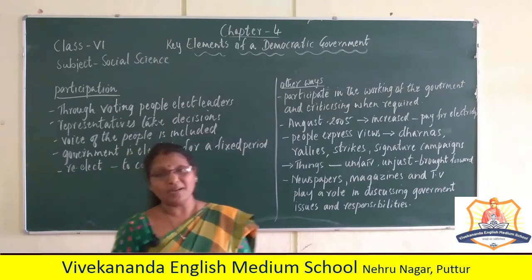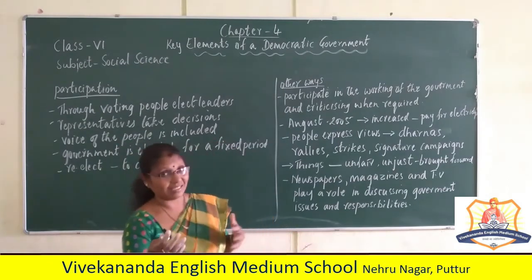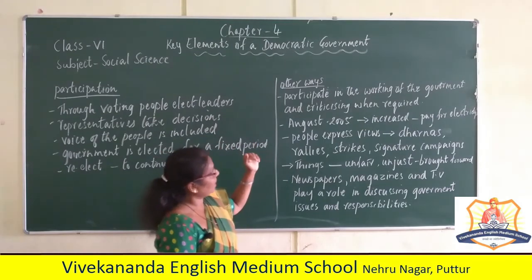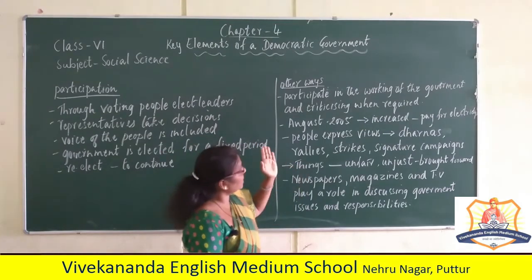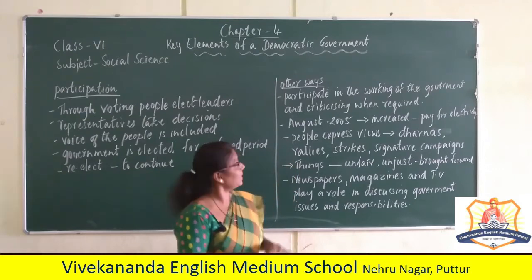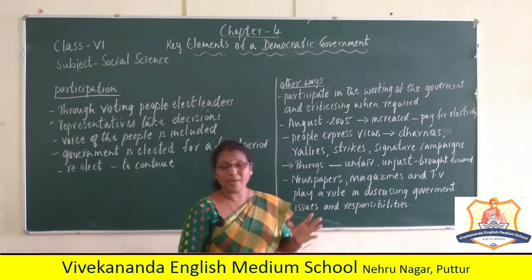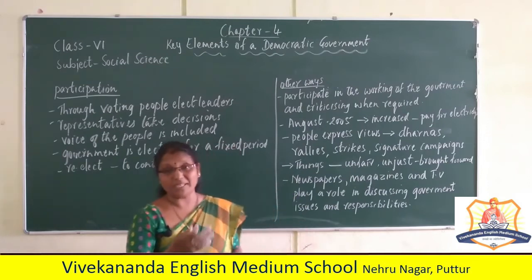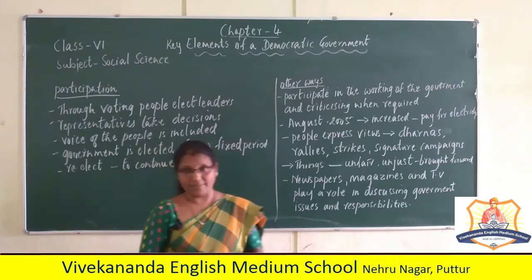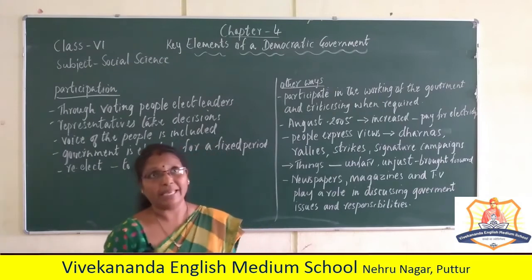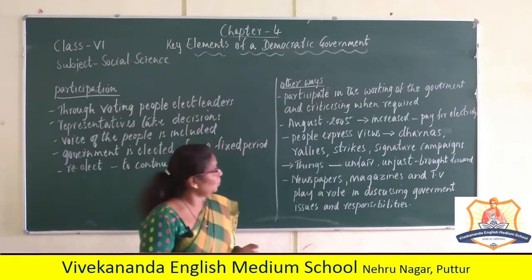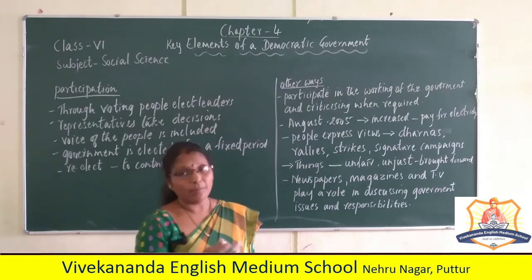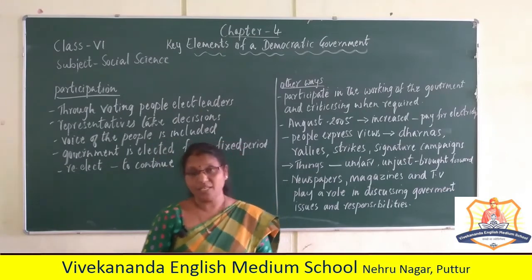There are other ways of participation also. People can participate in the working of the government and criticize when required. They can criticize when the government is wrong. For example, in August 2005, the government increased the amount to be paid for electricity.